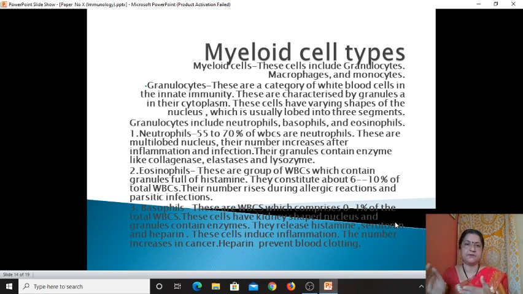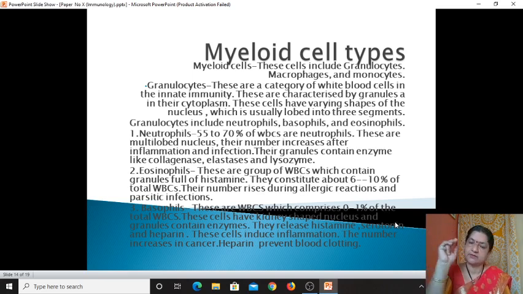They perform some role in mounting the immunity. So the first one is the neutrophil, a granulocyte type, which comprises 55 to 70% of the total WBCs, has a multi-lobed nucleus, and has granules containing enzymes including collagenase, elastase, lysozyme, etc. The second one is the eosinophil.